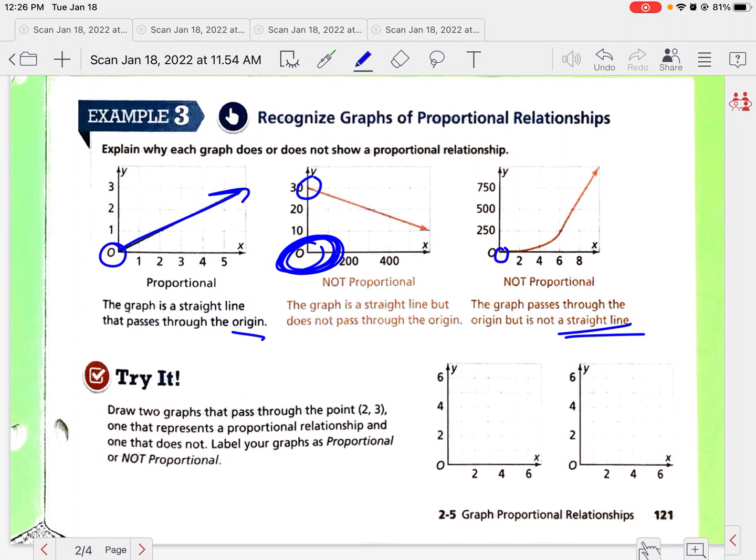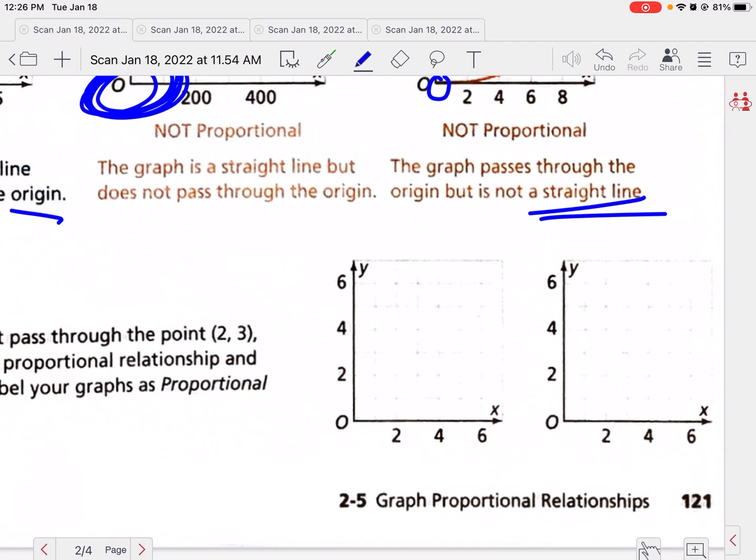Okay. So this says draw two graphs that pass through the point 2, 3. One that represents a proportional relationship and one that does not. So I'm going to plot 2, 3 on both of my lines here. So I have 2, 3 going here and 2, 3 going here. Okay, so again, my proportional relationship has to go through the origin. So once I have 2 points, I can draw a nice straight line. But this one, maybe it doesn't start through the origin, right? Or maybe you make a curvy line, okay?